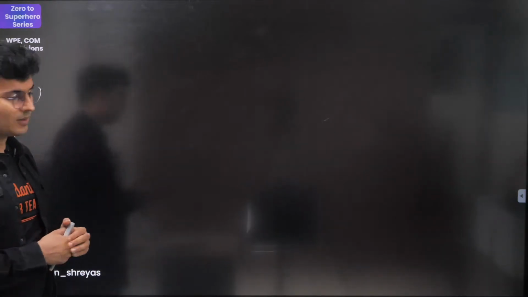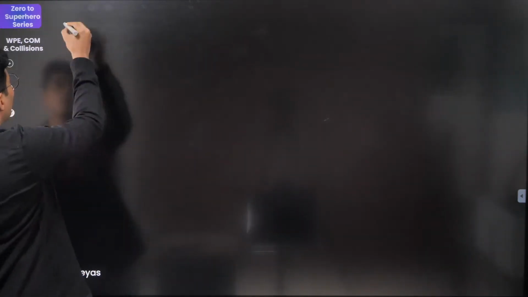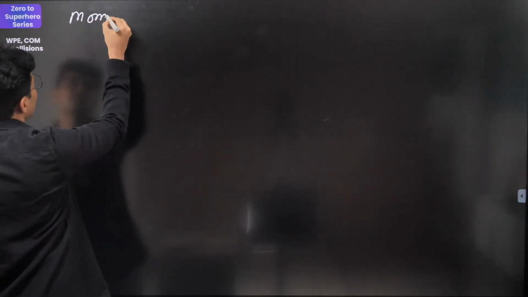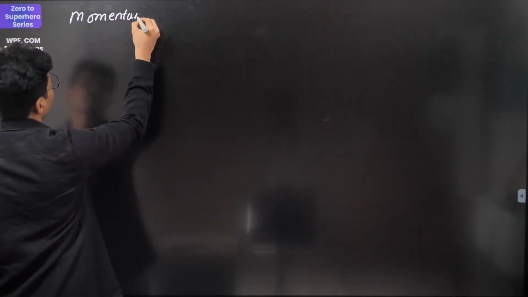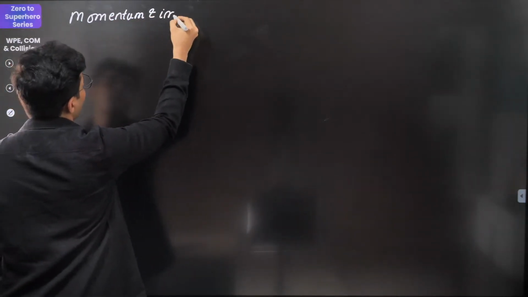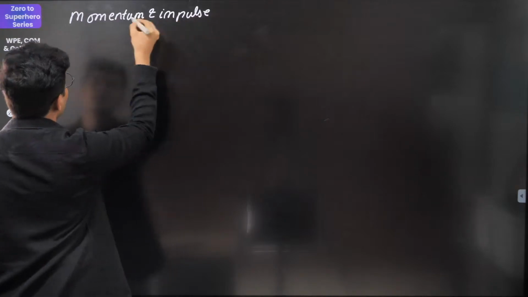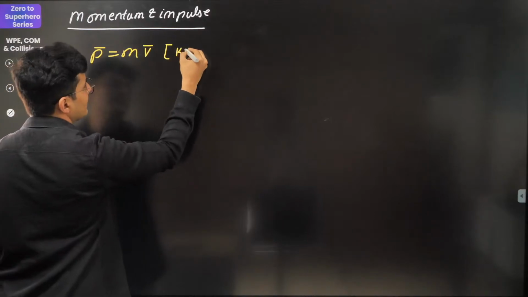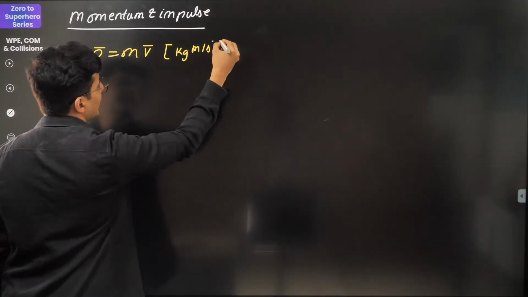Okay, let's move on to the next thing, that is momentum, and then we are going to come to some questions as well. So let's talk about momentum and impulse. So we all know momentum is nothing but mass into velocity. Unit is kg meter per second.